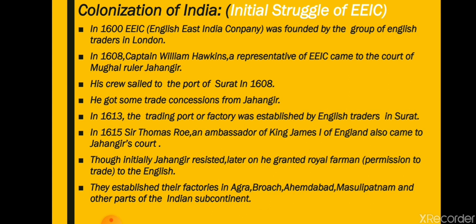That charter allowed the company to be a monopolistic trading company, means a trading company that has the only power to trade with East India.